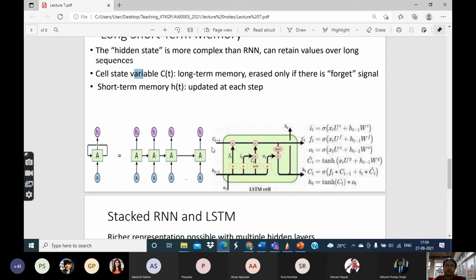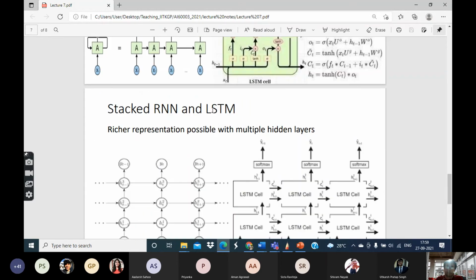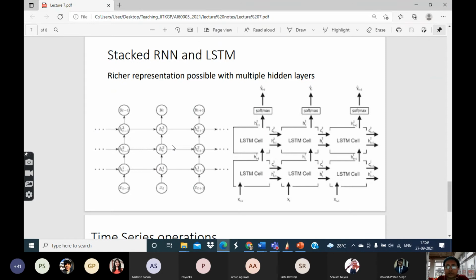So these are basically neural network based or deep learning based models, RNN and LSTM, and these models typically require a lot of training data to train them perfectly. Otherwise, they will not be able to estimate the parameters well. Now, these RNN or LSTM can be made more complex by stacking one over the other. That is, you need not have an LSTM with a single hidden variable like this. You can have multiple layers of hidden variables just like this.